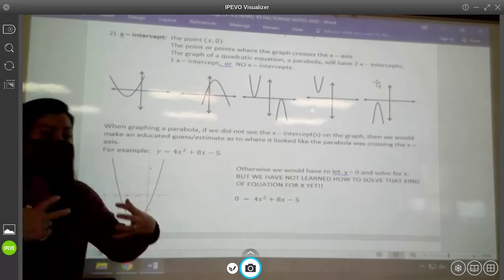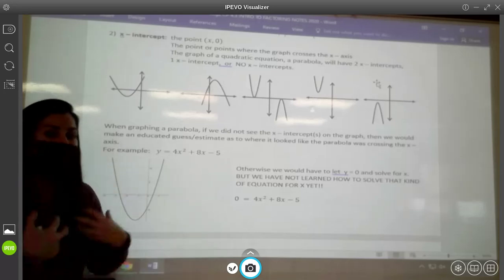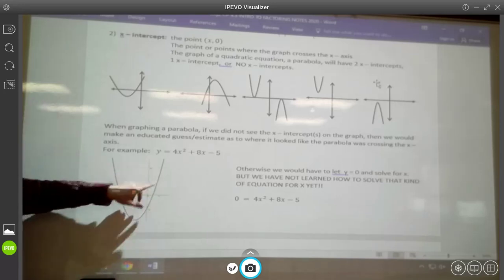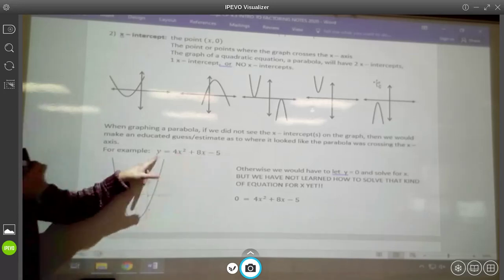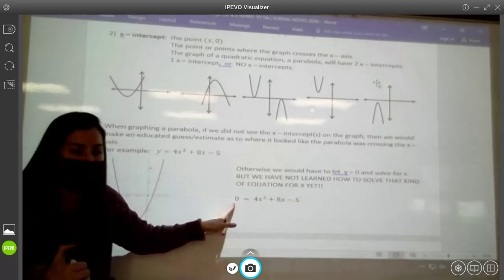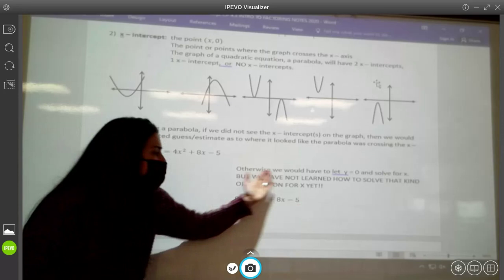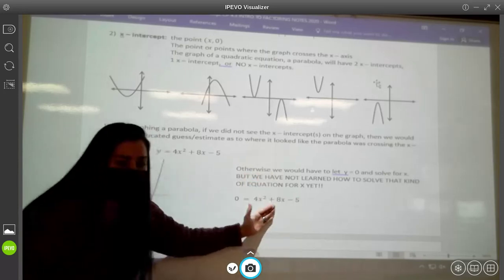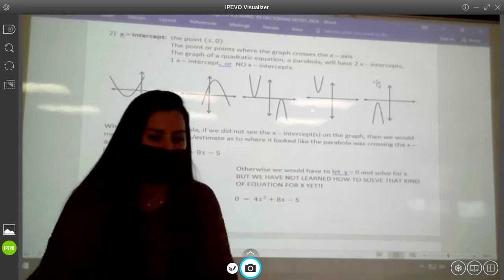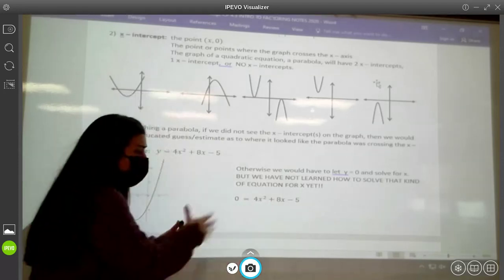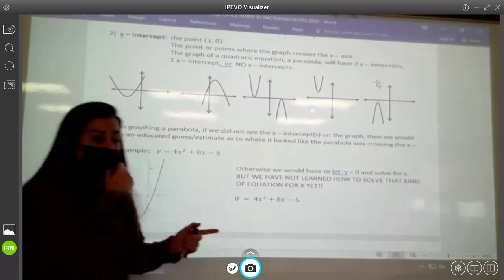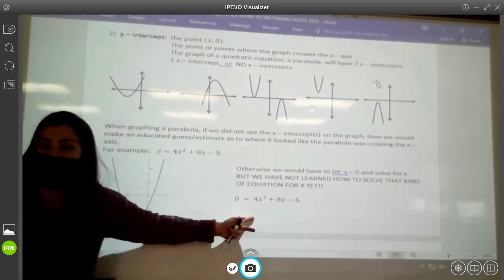The reason I had you guys guessing and not solving for it is because if we were going to solve for the x-intercepts, we'd have to find x when y is 0, which means you basically have to set the equation equal to 0 and solve. But I have not taught you how to solve this equation for x yet. You have not seen how to solve a quadratic equation yet. That's why I couldn't ask you guys to solve for the x-intercepts like I did the y-intercept, because you don't know how to solve this equation yet.